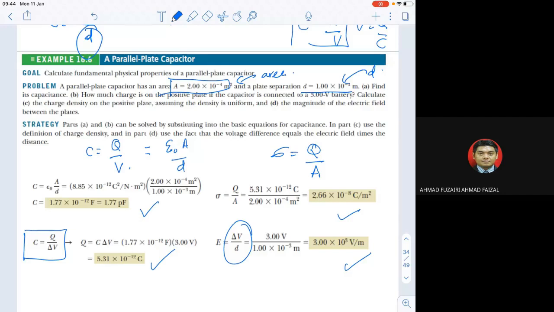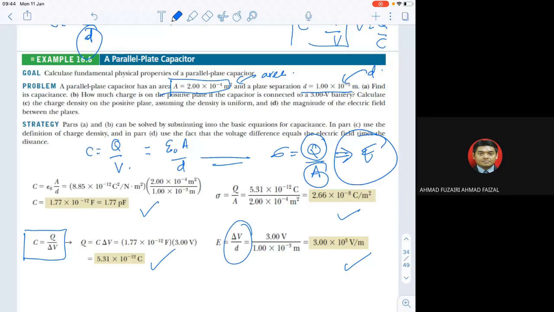Charge density is equivalent to the magnitude of charge per unit area, right? And of course, this is all related to E, the electric field. This is related to charge density, and in the end related to the electric field.